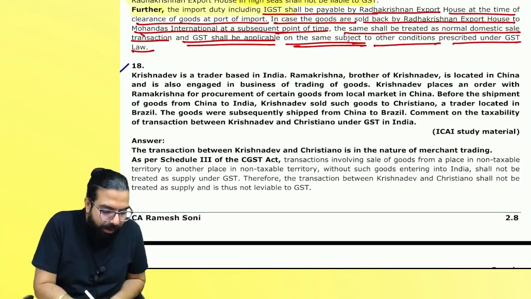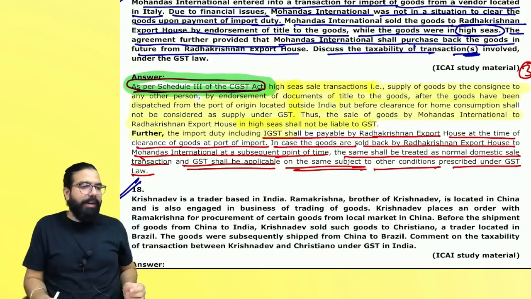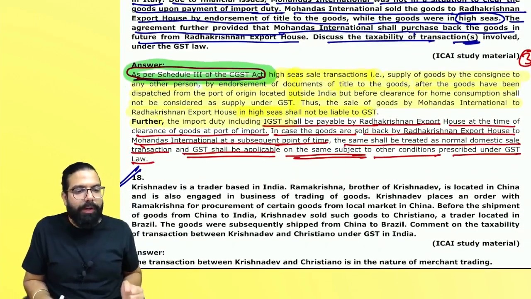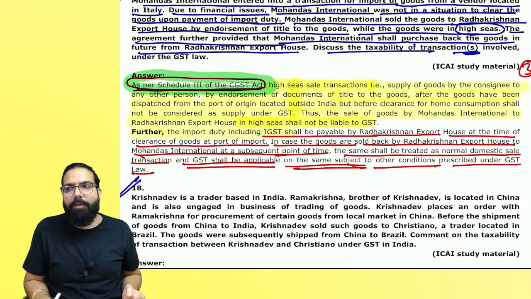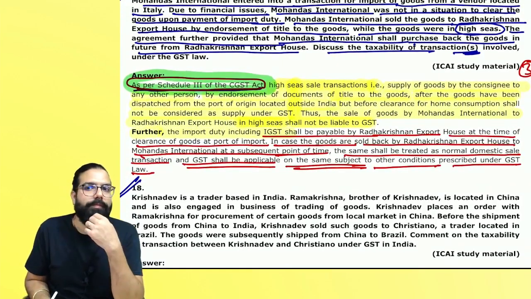The next one over here is, can you tell me which section will apply over here? Read the question and tell me quickly.